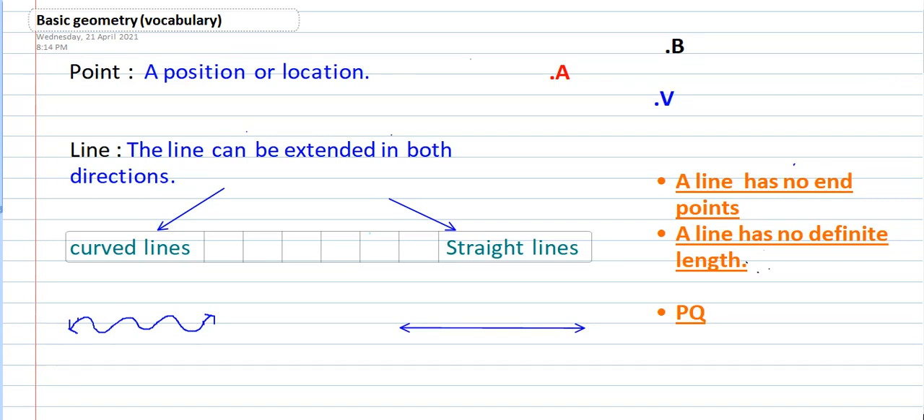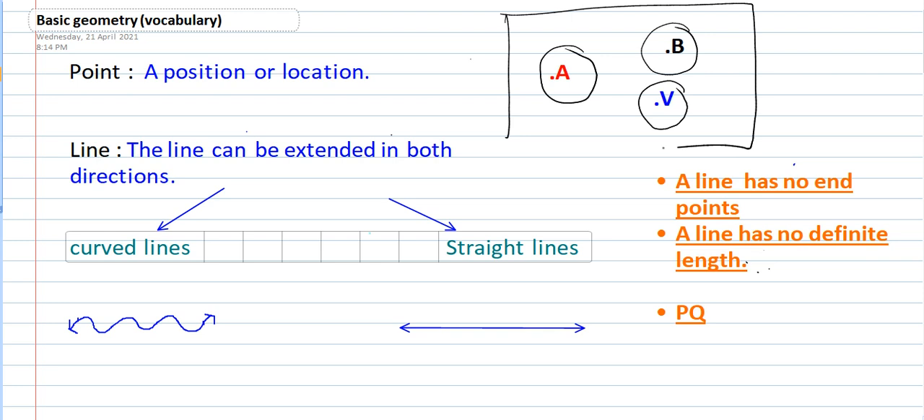Point is a mark of position. Like if I am sitting here, this is a point for me. If Vishal is sitting here, this is point for Vishal. Or if Ashran is sitting here, this is point for Ashran. So in a classroom, we all are sitting in these different points. So point is a position or location.